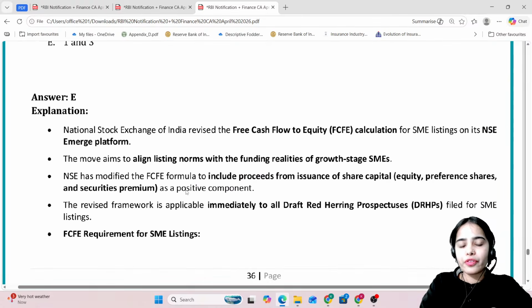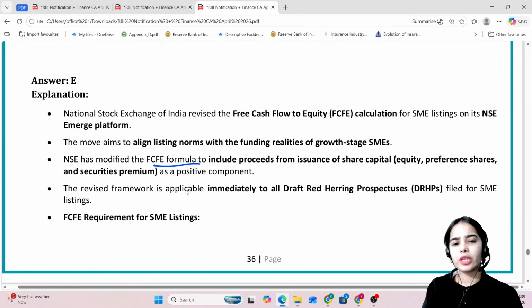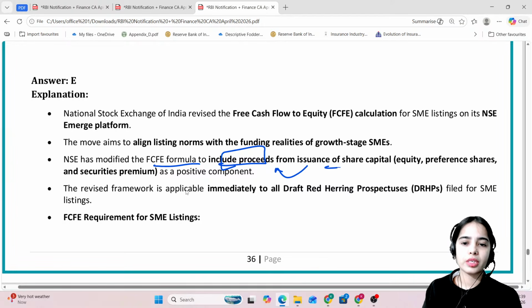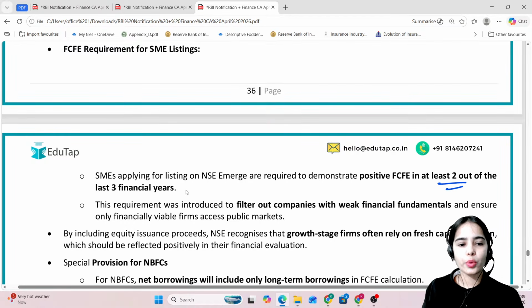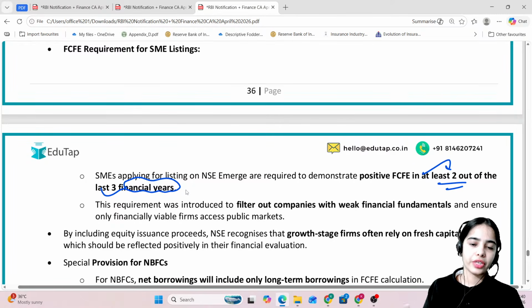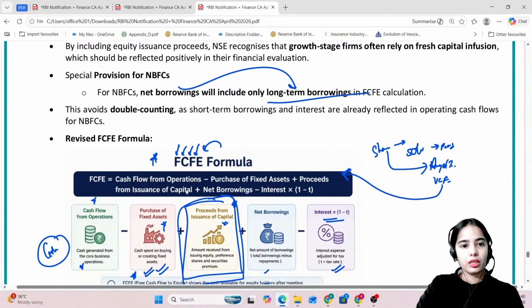Okay, so FCFE we have discussed. The rest of the important points also we have discussed: the FCFE formula will now include the proceeds, that is the money received from selling share capital to private investors, angel funds, venture capital funds and such. And in at least 2 out of 3 financial years, there should be positive FCFE generated. Okay? The NBFC's net borrowings will only include the long-term borrowings in the FCFE calculation.